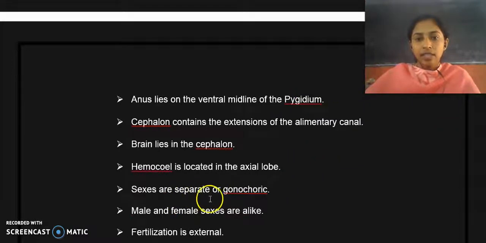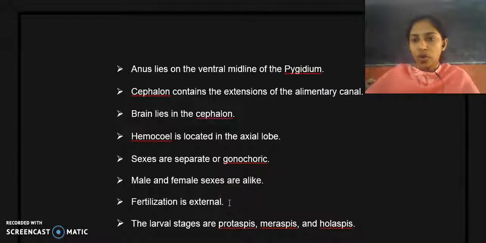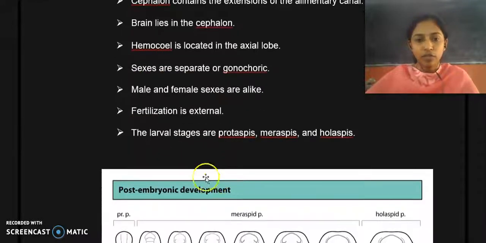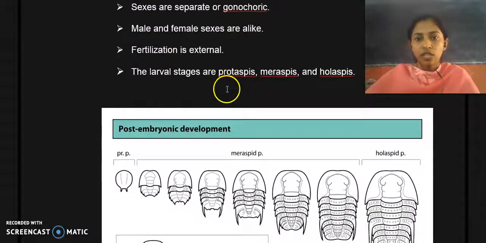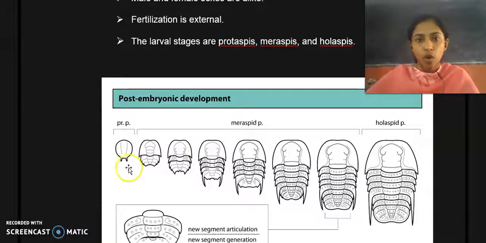Sexes are separate, that is, they are gonochoric organisms, and male and female are alike. They don't show sexual dimorphism. We cannot differentiate which organism is male and which is female because they are similar in shape and structure. Fertilization is external, that is, the fusion of male and female gametes takes place outside the body. The larval stages are protaspis, meraspis, and holaspis.